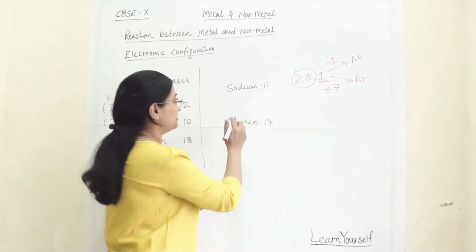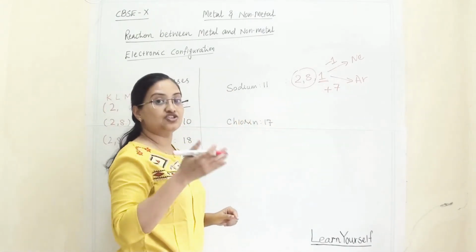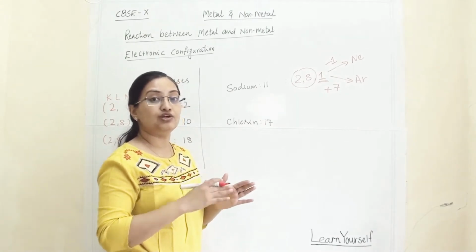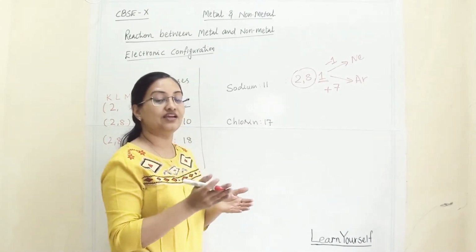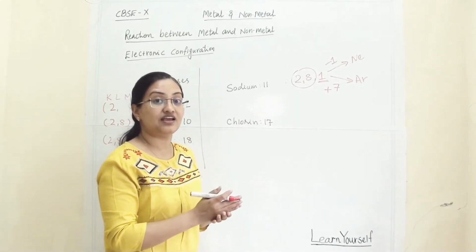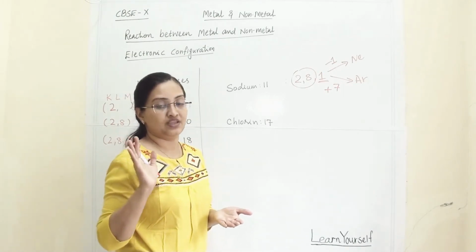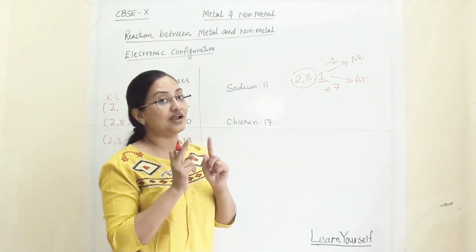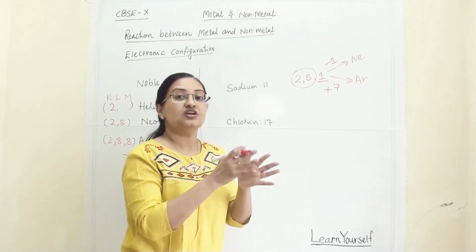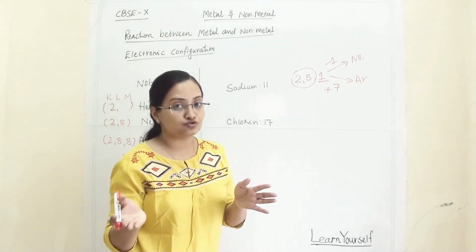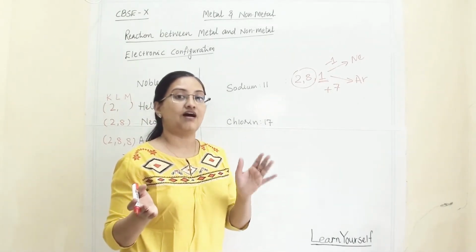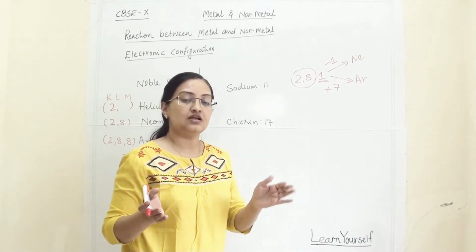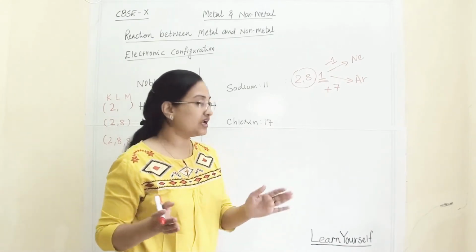So all the metals, sodium, magnesium, calcium, will donate electrons and they will become stable like their nearest noble gas. It depends upon their atomic number which noble gas is nearer to them. But all the metals are positive in character. So all the metals will donate electrons.